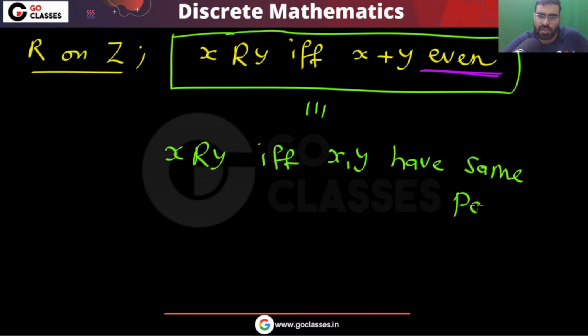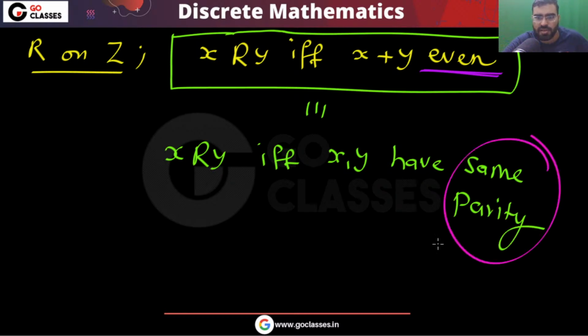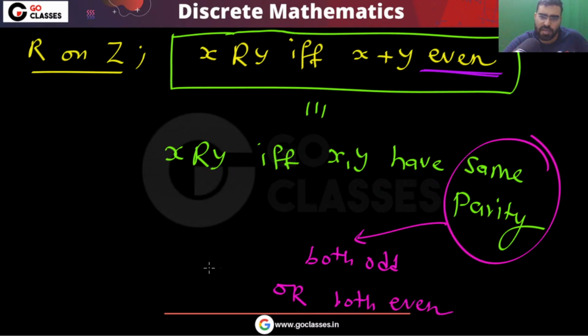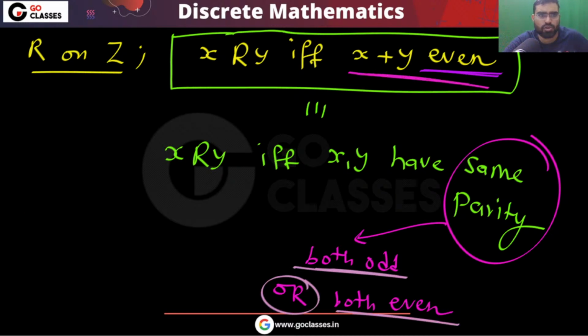Yes or no? Can I say they have the same parity? Same parity means either both odd or both even. Correct? Yes or no? Either both must be odd or both must be even. Because the question is saying x plus y should be even, and the addition of two numbers can be even if they have the same parity. Like even plus even is even. Odd plus odd is even.